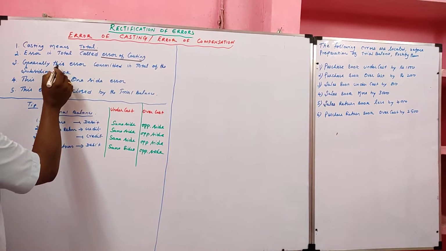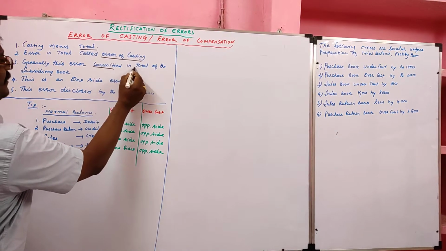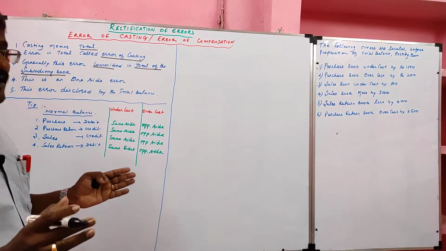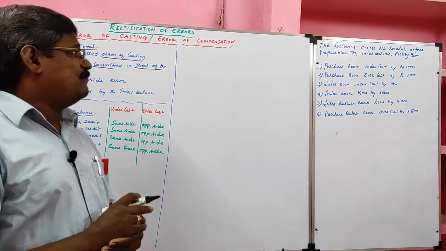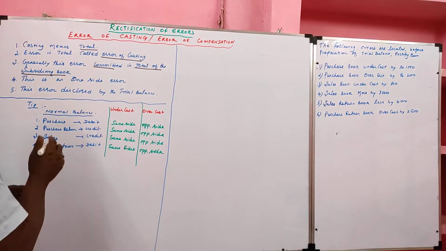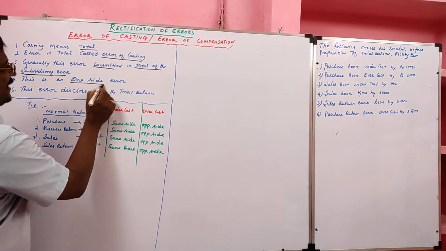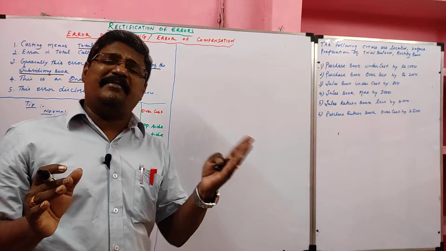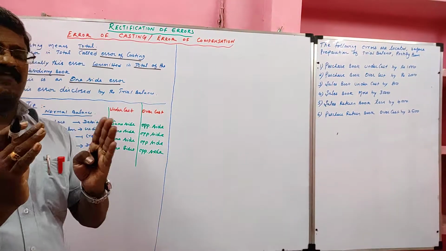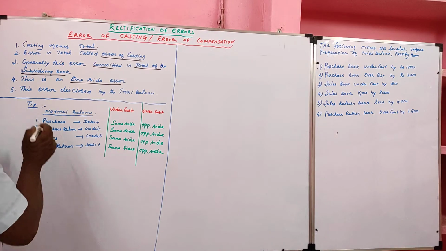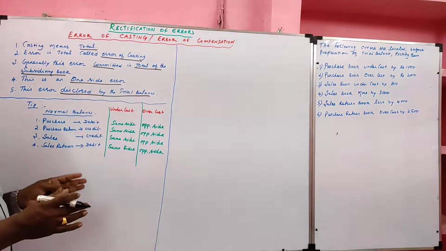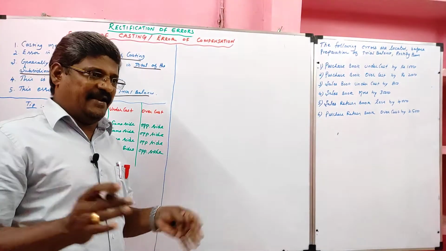Generally, this error of casting is committed in the total of the subsidiary book. So if we commit a mistake in the total of the subsidiary book, it is called error of casting. This is a one-side error. Students, it will not affect debit and credit. It will affect either debit or credit, any one side. This error is disclosed by the trial balance. If we commit this error, the trial balance will not agree.